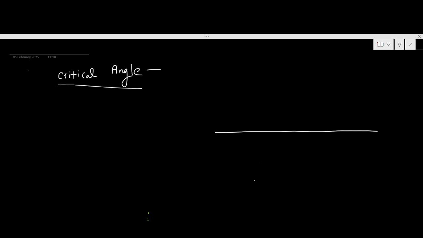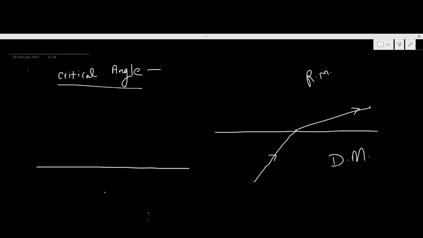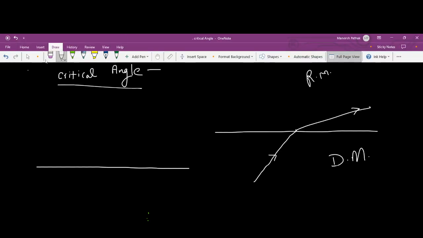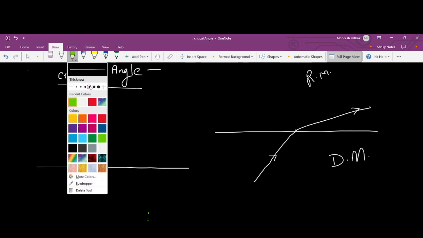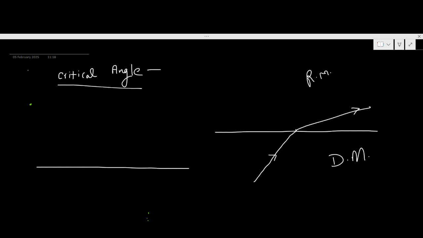So let's say first we have the normal case of refraction. Light comes and light bends from its path. Let's say this is the denser medium and the top one is the rarer medium. Okay, and now a special case happens when we have an incident ray. Let me change the color. So we have an incident ray, and then what happens here? See carefully. The light comes along this path.